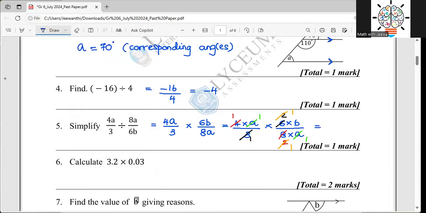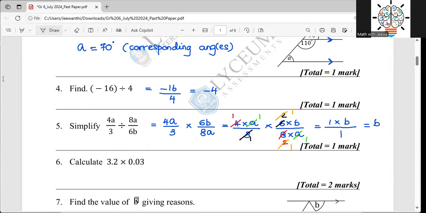You can see 1 times 1, 1. 1 times 1, 1. 1 times b. And in the denominator, we have 1 times 1, 1 times 1 here. So then the answer should be 1b over 1, which means it is just b. Right? It is just b. So then the answer is B. I just went through whether I have done the steps correctly. Yes. So then question number 6.